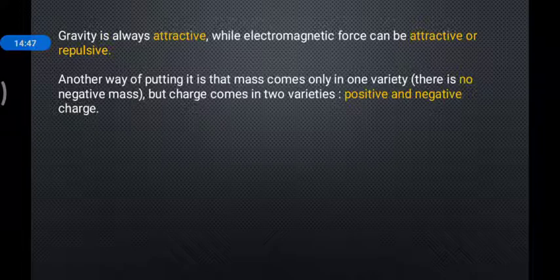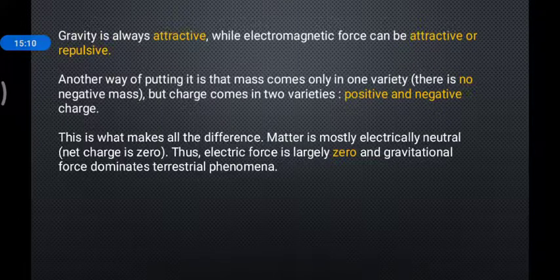Another way I can say it: mass has only one variety. There is no negative sense. But in the electromagnetic force, we have charges. The charge can be positive, and it can also be negative, as in the electron. So this is the difference between them. This is what makes all the difference between the gravitational force and the electric force.